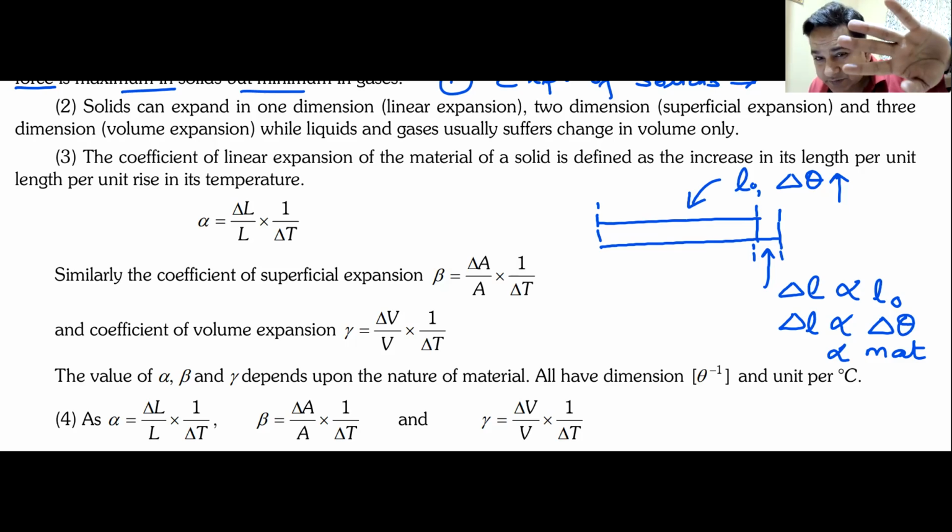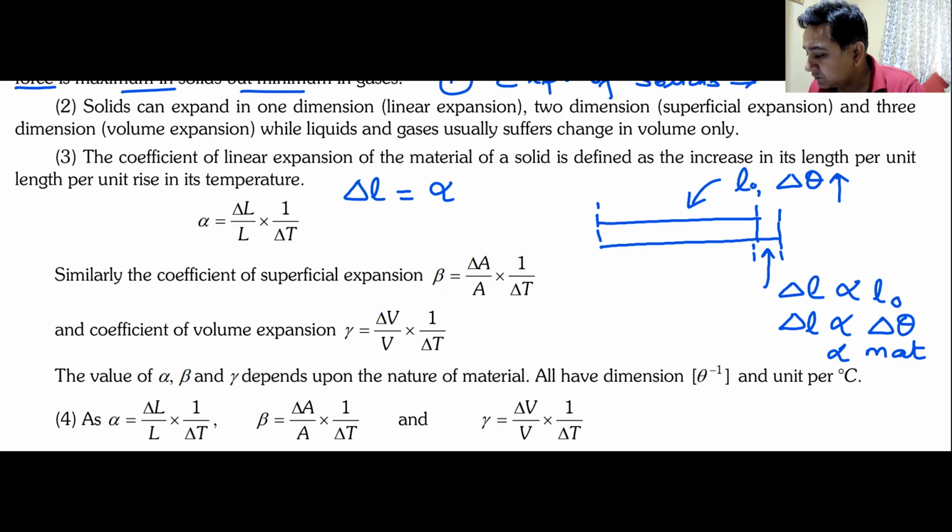So it depends on these three things. If I put all of these things together, I will have a formula for delta L. What is the formula for delta L? The change in length will be equal to alpha, a constant, times delta T times L naught. Okay, first explain what alpha is and what alpha depends on. Why is alpha coming? That is my question. From where does this alpha come?